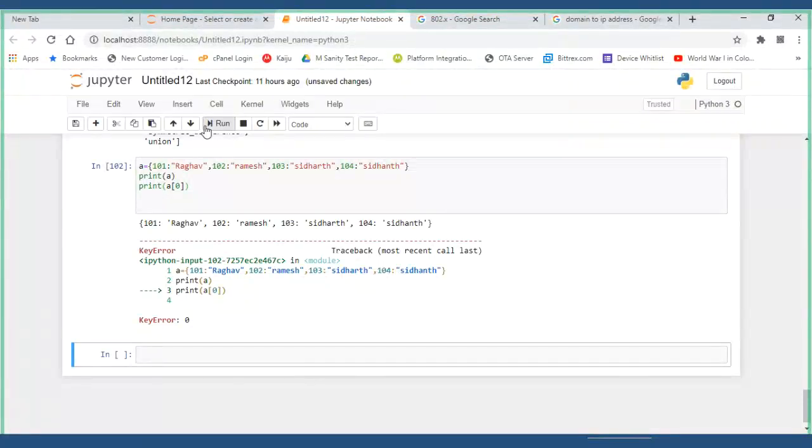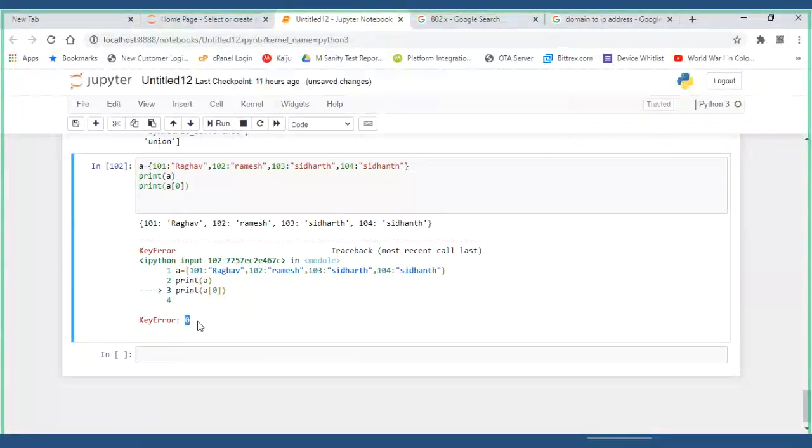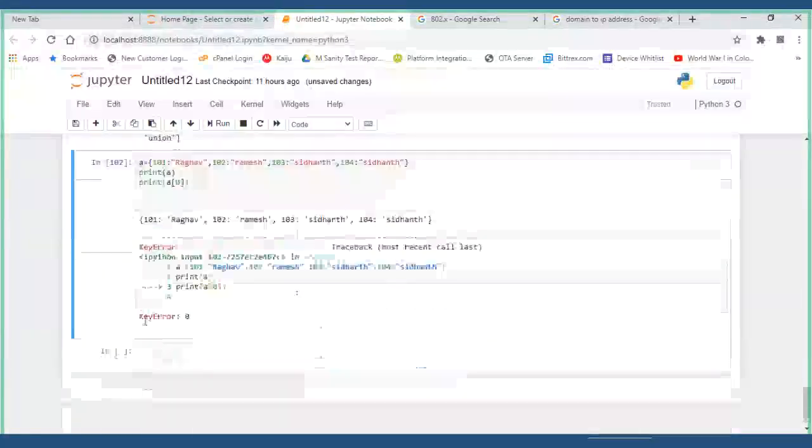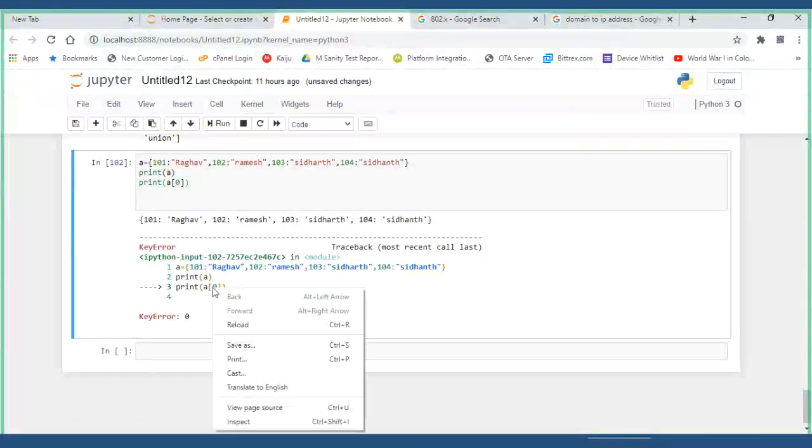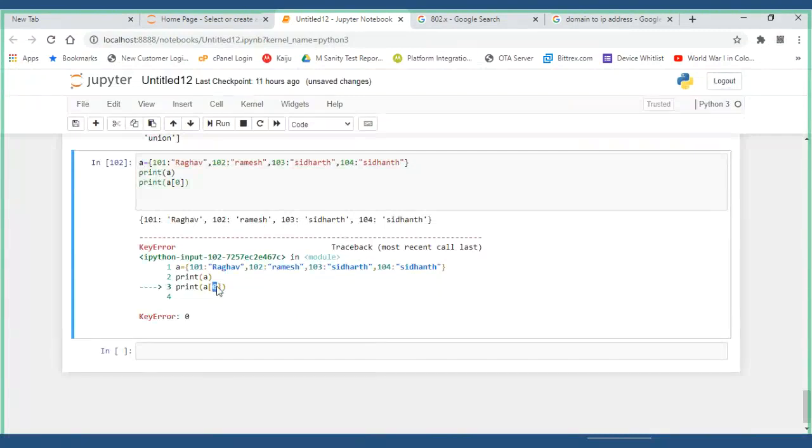What is it considering 0 as? False? No, no. What is it telling? Guys, here only it is there. Key error means it doesn't take index values. It takes only keys. Got it, right? Okay.